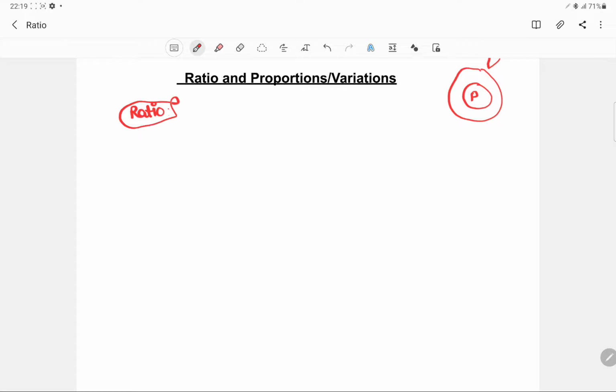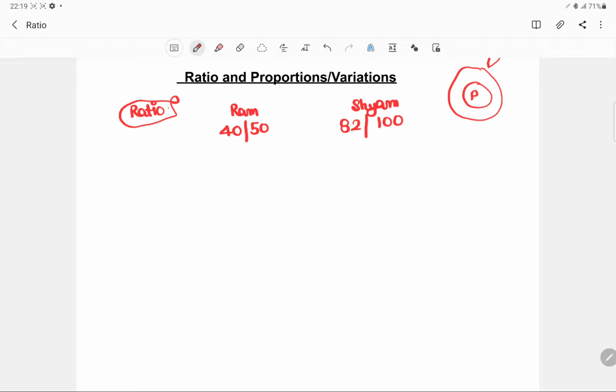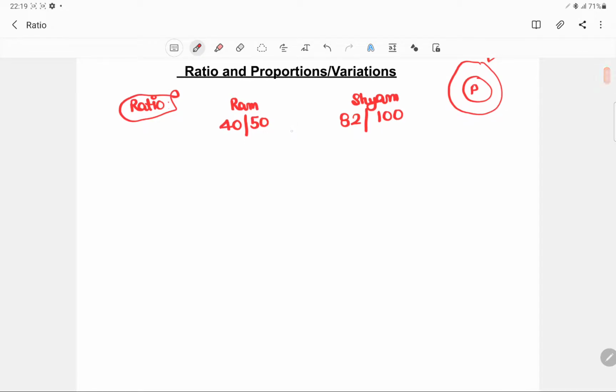So talking about a ratio, assume that we have two students, say one is Ram, the other is Shyam. Ram was scoring 40 out of 50, and Shyam was scoring 82 out of 100. So can we say that Ram is a better student, or Shyam is a better student? No, we cannot. This was actually the foundation of the concept of percentages.